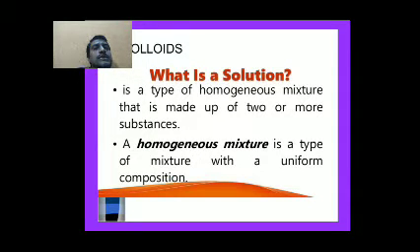A homogeneous mixture is a type of mixture with a uniform composition. For example, salt solution, sugar solution, urea solution.